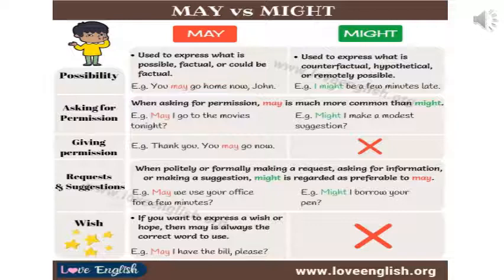Third one, giving permission. Example, thank you, you may go now. Now when you give permission, you usually use may. We do not use might because we are giving permission. There is no less probability there that the person may stand there or he should leave.